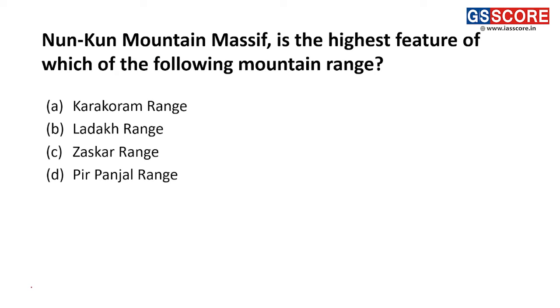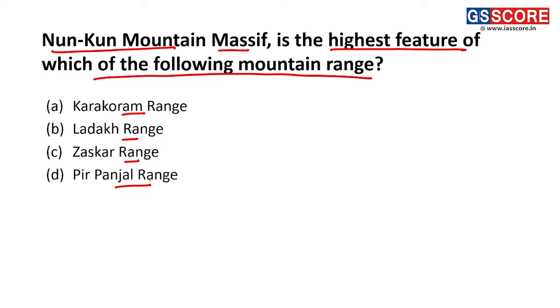Moving towards the next question, we have: Nunkun mountain massif is the highest feature of which of the following mountain ranges? Options are Karakoram range, Ladakh range, Zaskar range and Pir Panjal range. First thing is, what is a massif?